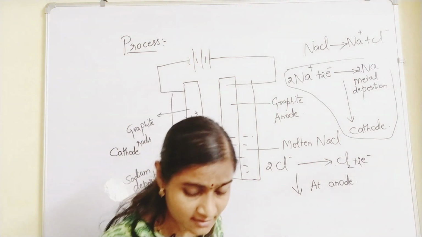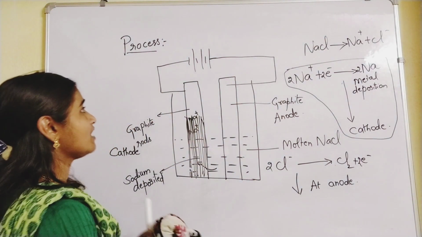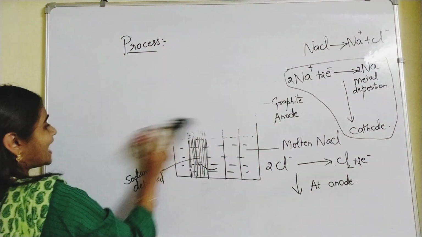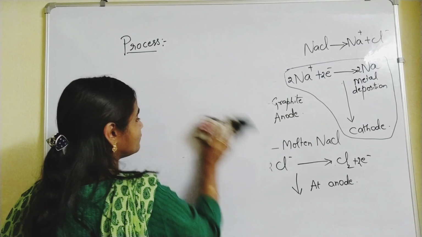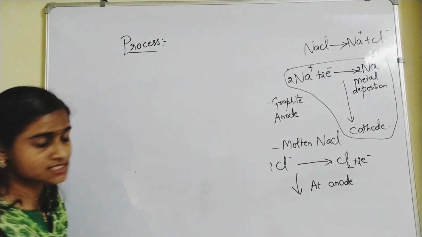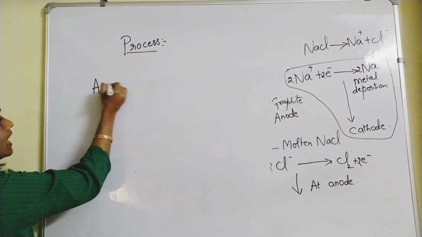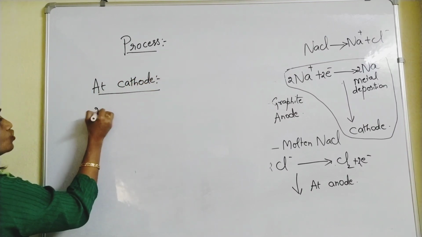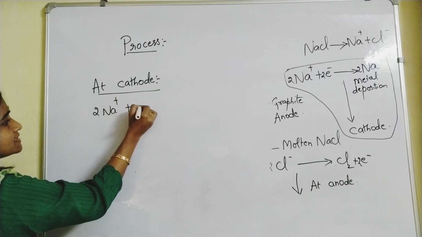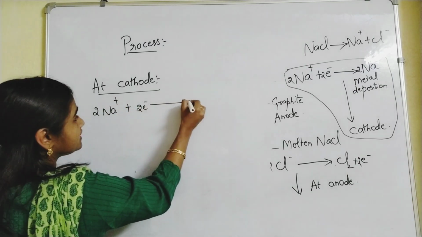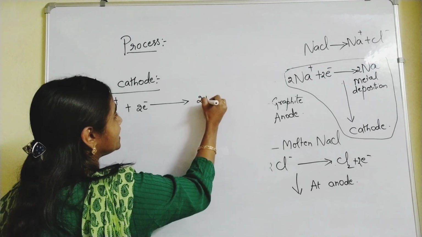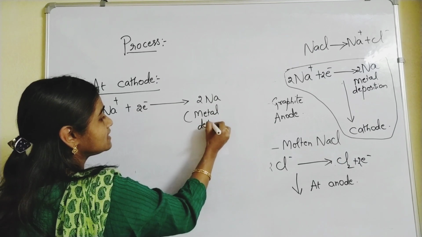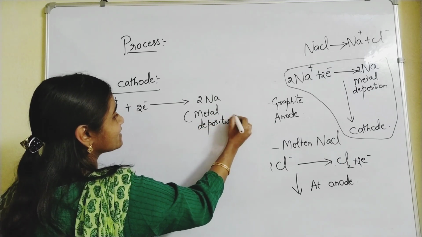So these are the reactions. How will you generally write the reactions? Once again, at the cathode, metal deposition is going to happen. At cathode, 2 Na plus plus 2 electrons gives rise to 2 Na. Metal deposition happens at the cathode.